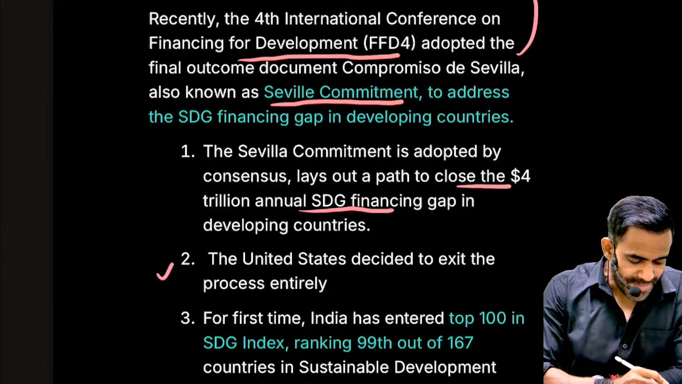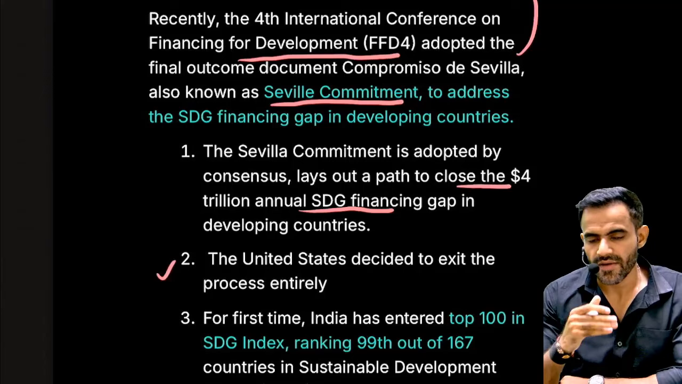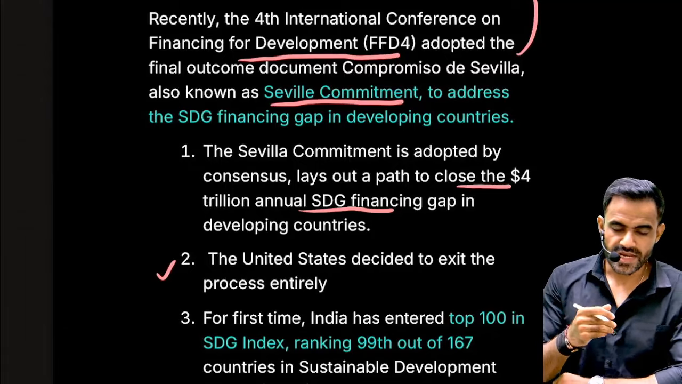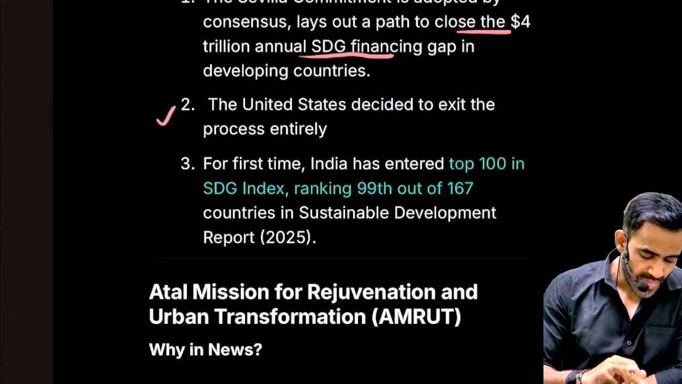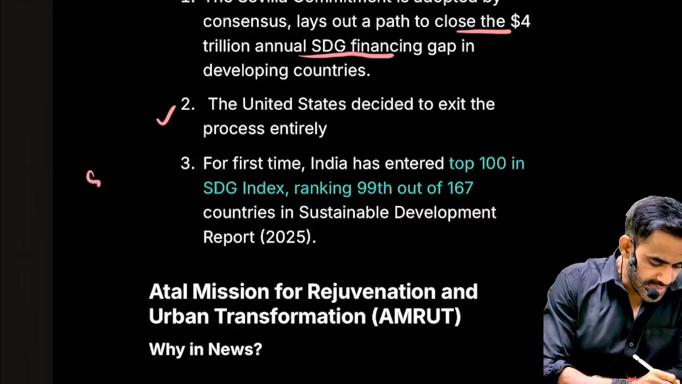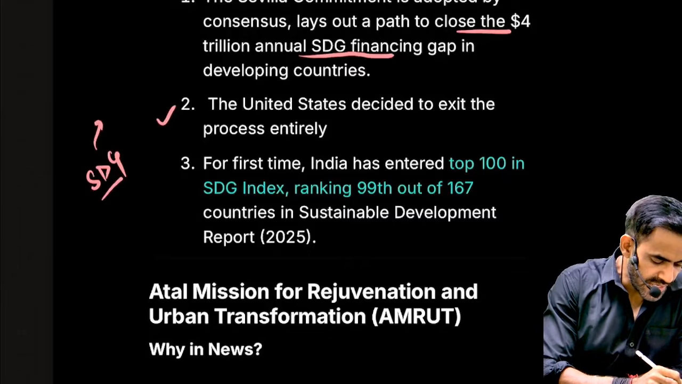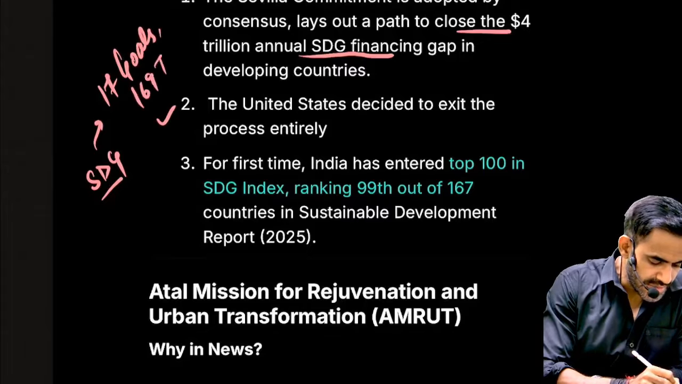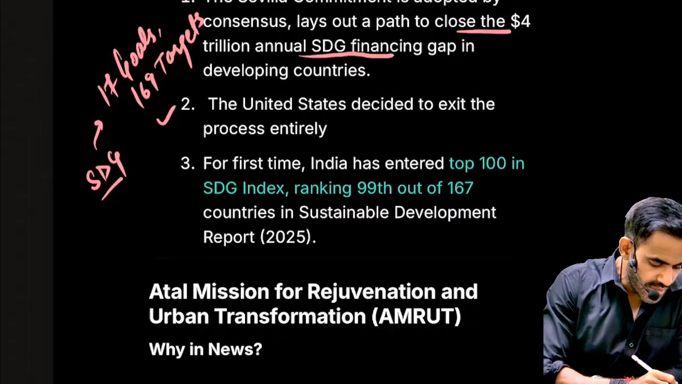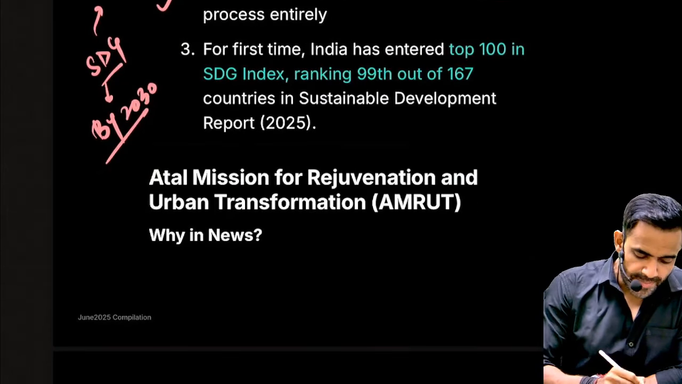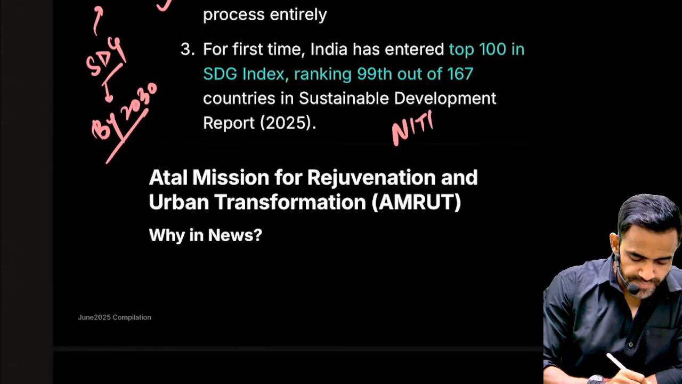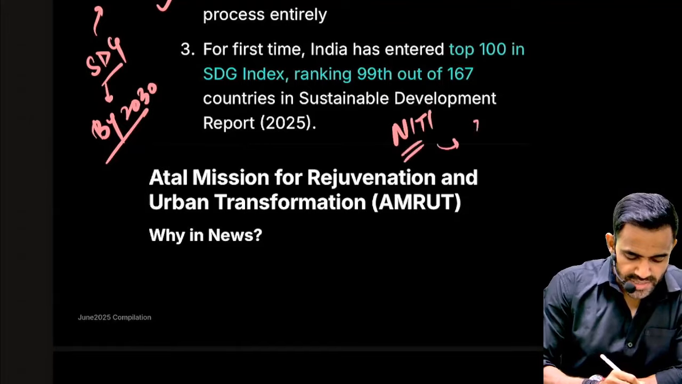Understand, following the pattern, the US decided to exit. Nowadays the US has a clear cut pattern that whenever they have to contribute some money, they are not going to be part of it. Now as far as SDG is concerned, understand, there are 17 goals, 169 targets, and the objective is to complete them by 2030. In case of India, Niti Aayog is the apex organization for SDG, and Niti Aayog released the SDG India Index.